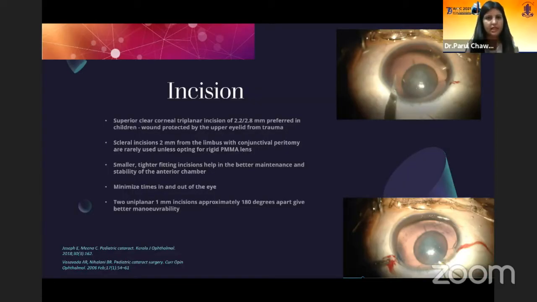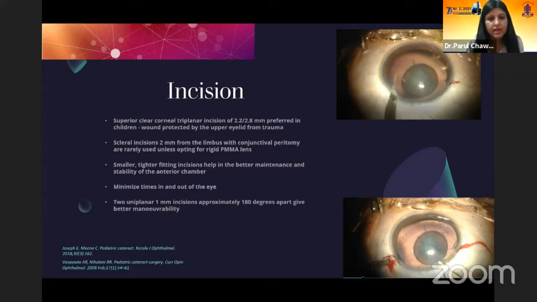So to give more detail about these steps, a superior clear corneal triplanar incision of 2.8 mm is preferred in children. Why is a superior incision preferred? Because the wound is protected by the upper eyelid from trauma. Scleral incisions 2 mm away from the limbus with conjunctival peritomy are rarely used these days unless operating for rigid PMMA lenses.